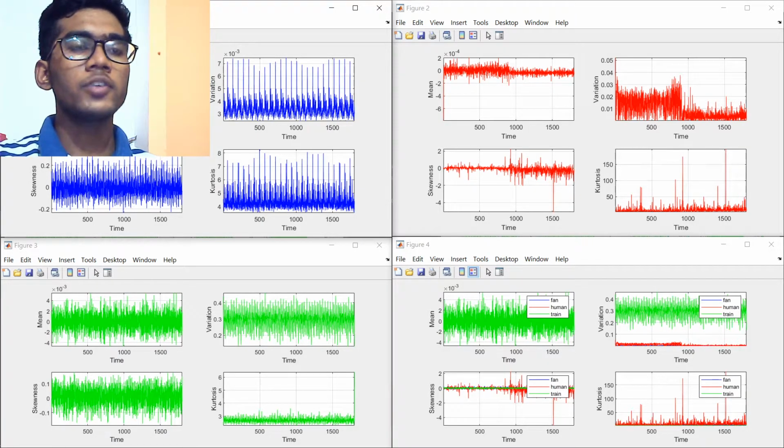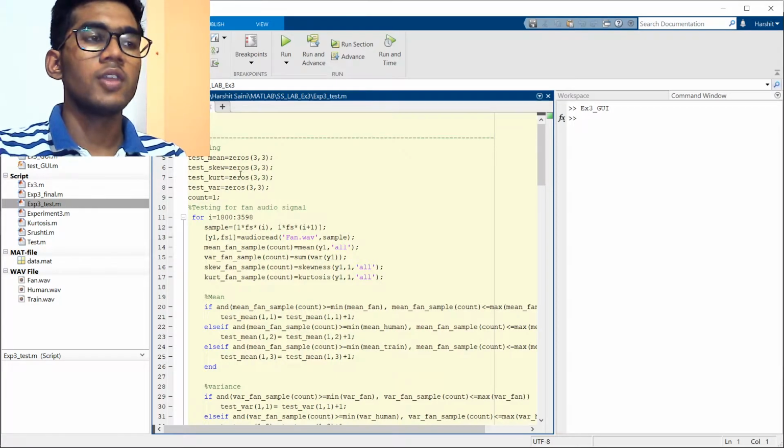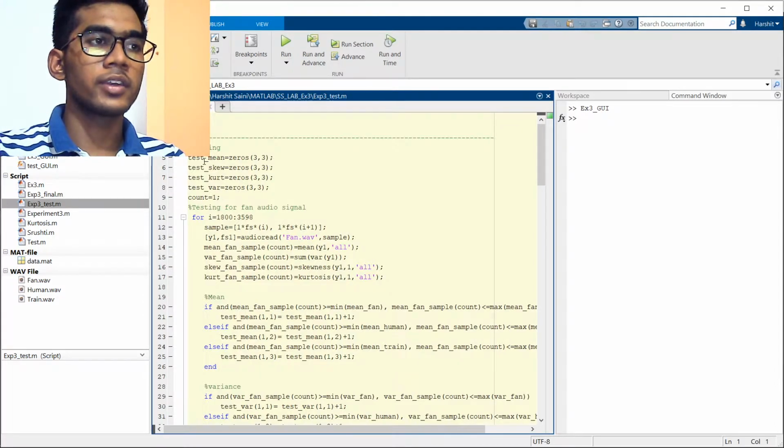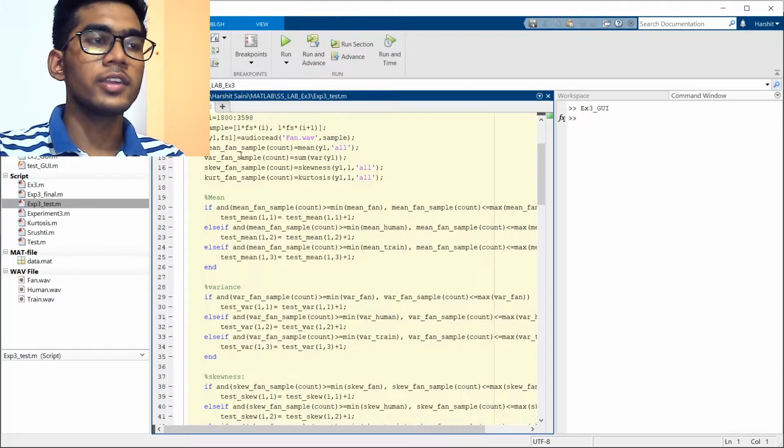So, coming to our test file. Here we define four 3 cross 3 matrices, mean, skew, kurtosis, and variance, as all zeros initially, and then we read the next half of our signal, which is the last half of our signal. Here we read the mean, variance, skewness, and kurtosis values as earlier, and we analyze them.